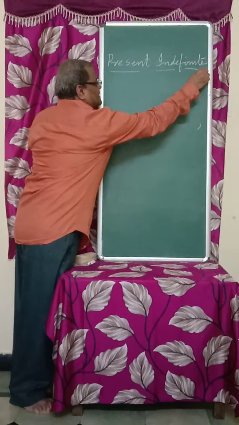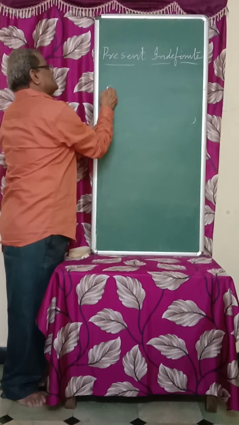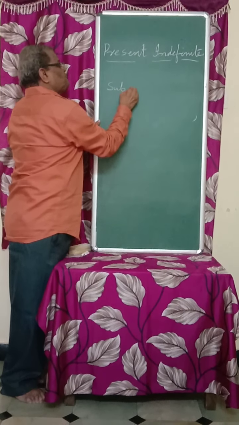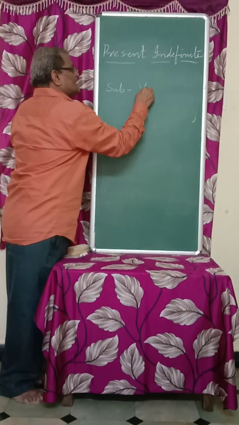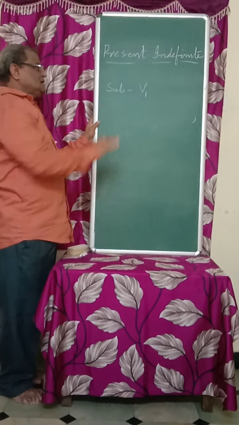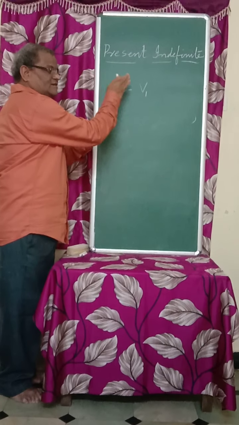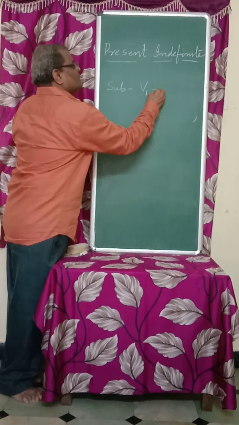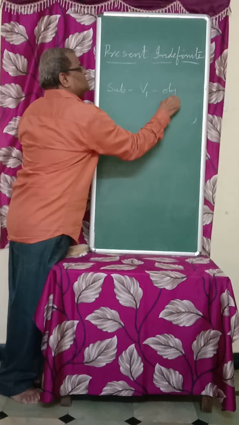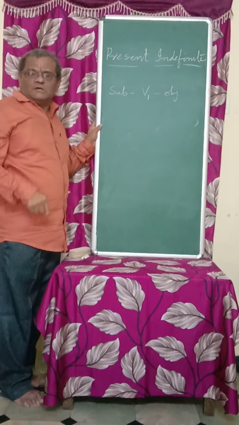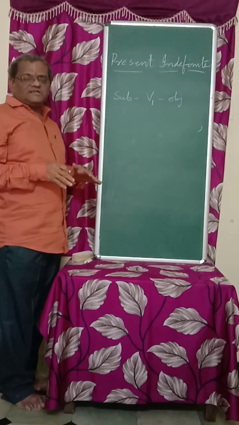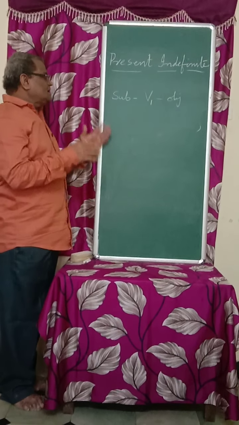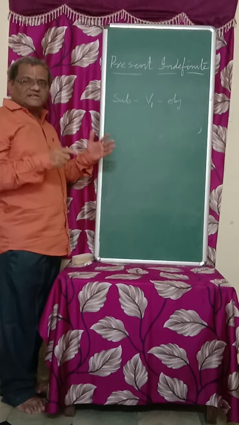As we discussed earlier, first the subject should be there. Then in present indefinite we have to use the verb first form only. Immediately after the subject we have to write the verb. Then the object or any other words required to make the sentence. So for practice we should have an order. Let us start with first person I.